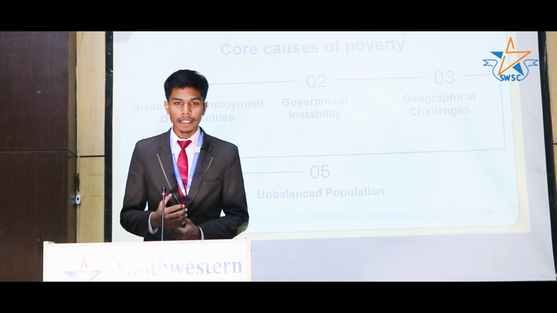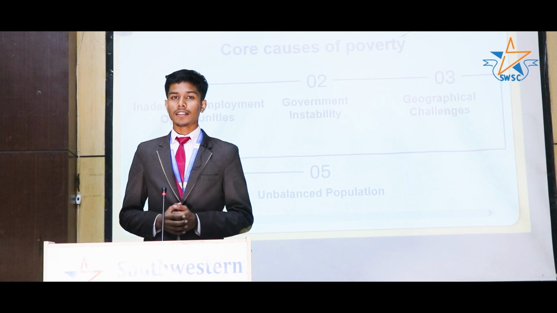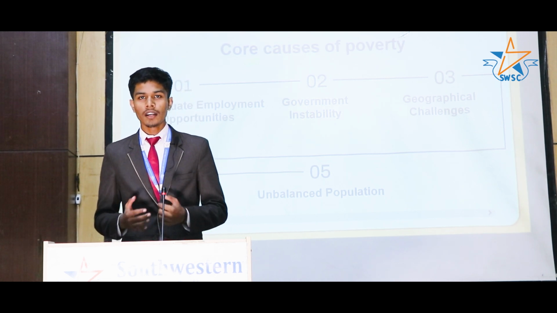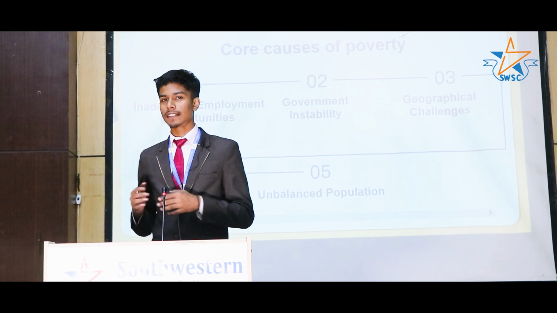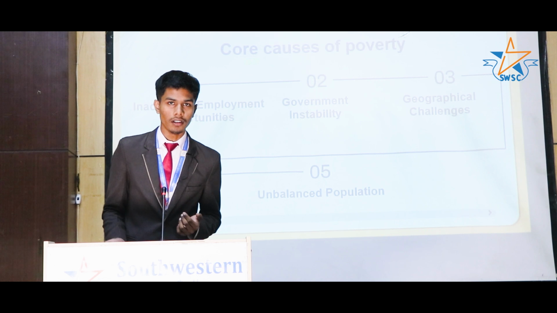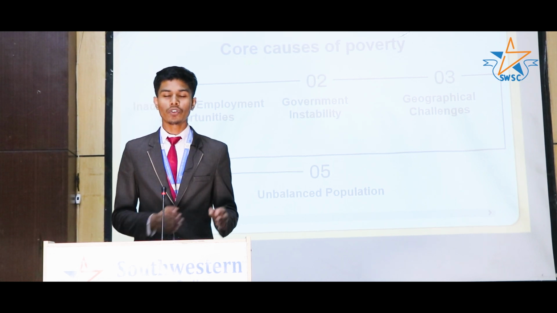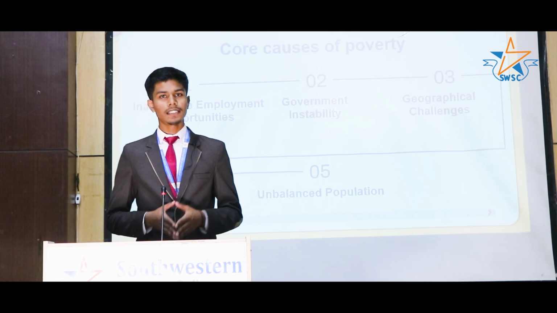And the next thing is government instability. Going back to 1996, there was a 10 years of Maoist rebel war, which is called the Maowadi War, from 1996 to 2006, and after it settled down the government was unstable. The government has had no initiatives to control poverty, and coming to 2023 the government is still unstable.